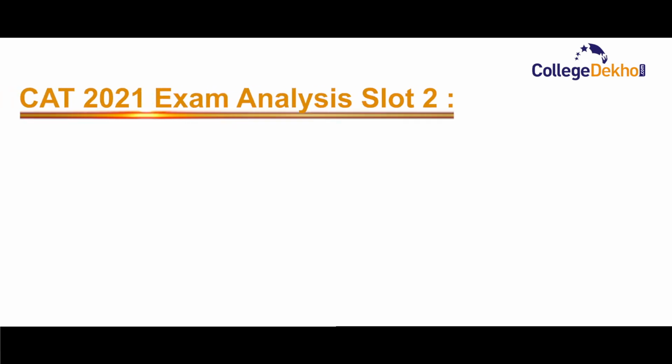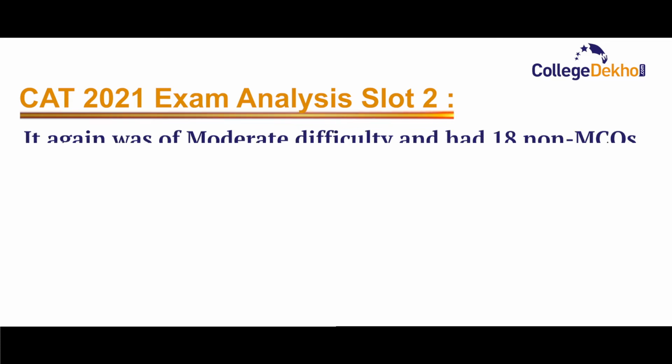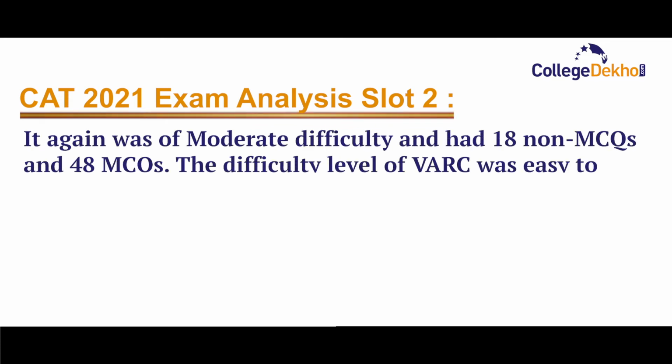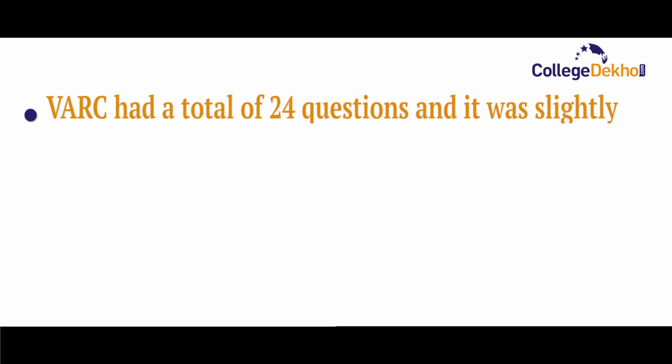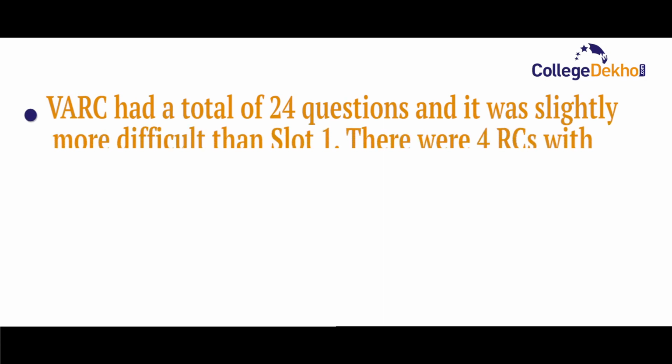Let us now move forward to slot 2 of CAT 2021. It again was of moderate difficulty and had 18 non-MCQs and 48 MCQs. The difficulty level of VARC was easy to moderate, while that of DILR and QA was moderate. VARC had a total of 24 questions and it was slightly more difficult than slot 1.